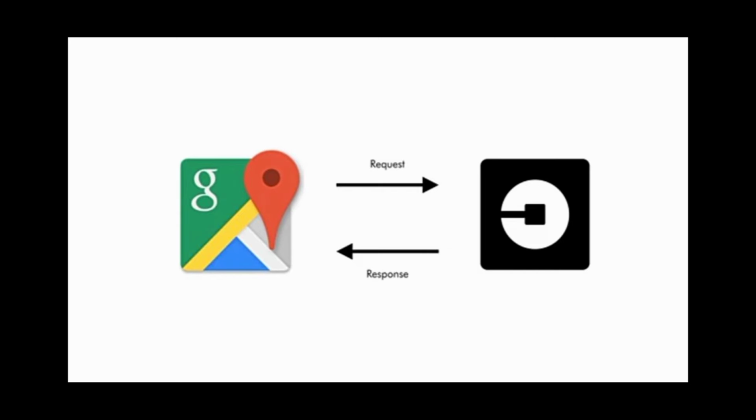Based on the API request, the Uber or Ola company gives a response to Google Maps about the availability of cars and so on. Based on that, the user can book the car easily from Google Maps itself. There is no need to use another app for booking cabs.